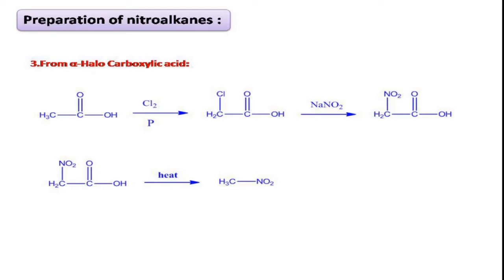What have we done here? Initially we have taken the carboxylic acid, which has been subjected to chlorine in presence of phosphorus, in which chlorination takes place at the alpha position. This is also called the HVZ reaction. It is a named reaction: Hell-Volhard-Zelinsky reaction, HVZ reaction. So alpha chlorination takes place, followed by treating with sodium nitrite. The nitro group is replaced in the position of the chlorine atom, and on further heating, the carbon dioxide is lost to give our desired nitroalkane.